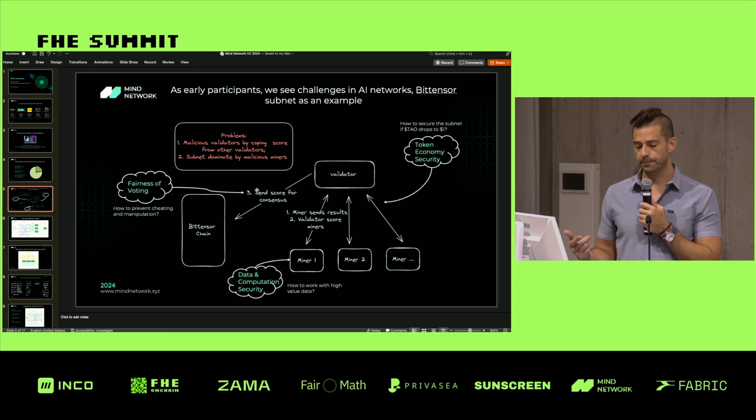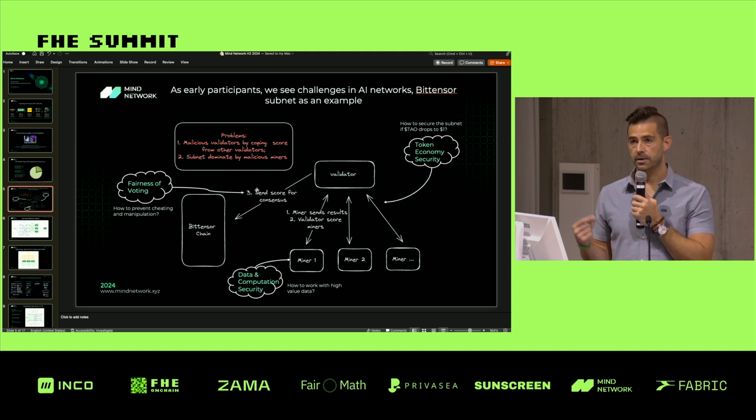In addition to that, we found that FHE computation for these validator nodes is actually better suited for AI. The mechanisms in most POS systems are less granular. In other words, in a POS system, the output from a validator might be 1 or 2 or 3. But in AI networks, the output can be 1.112 or 1.113, and so it's harder to discern the correct answer. FHE computation actually is better suited for this.